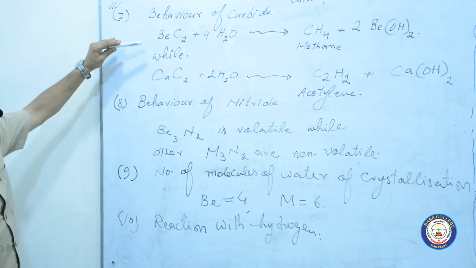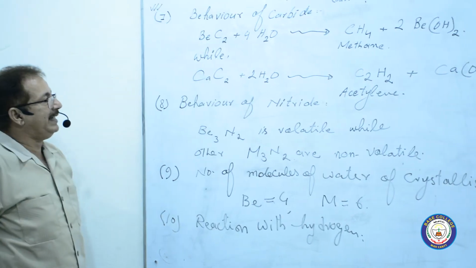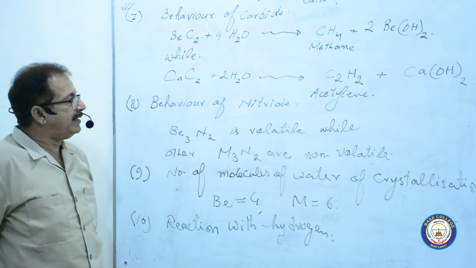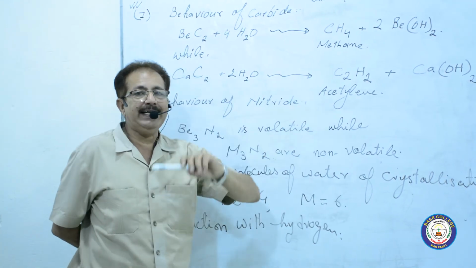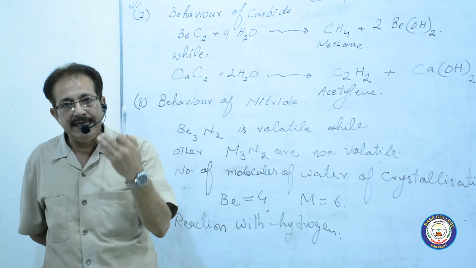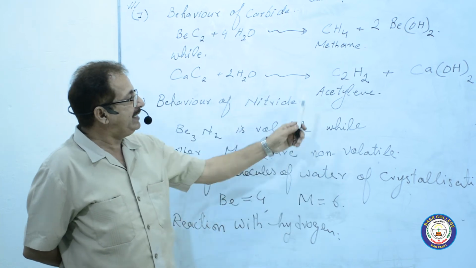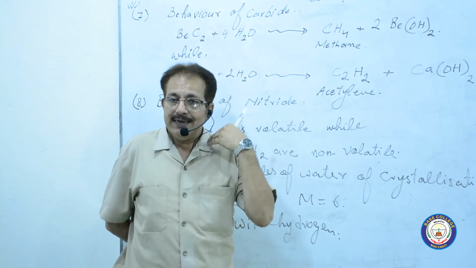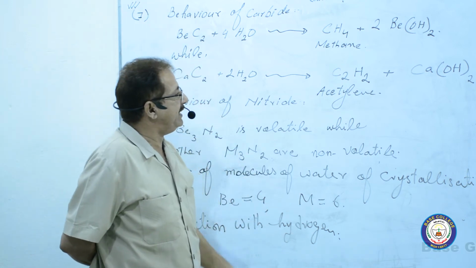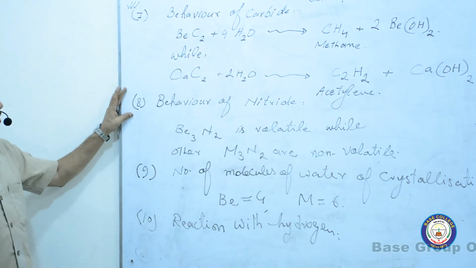While the carbides of the other alkaline earth metals decompose water, they react with water to produce acetylene. Here it is methane, the first family member of the alkanes, CH4 gas, while in the second case it is acetylene, the first member of the alkyne family, along with calcium hydroxide.